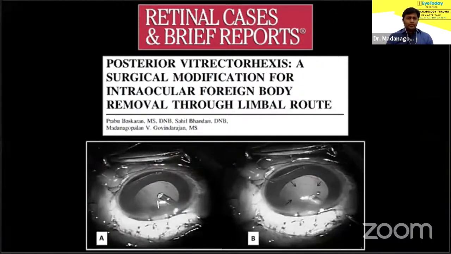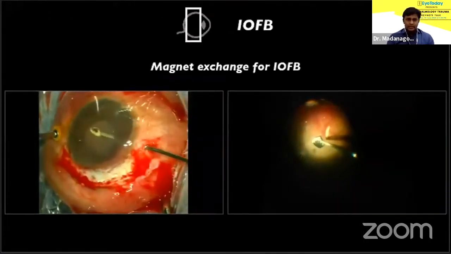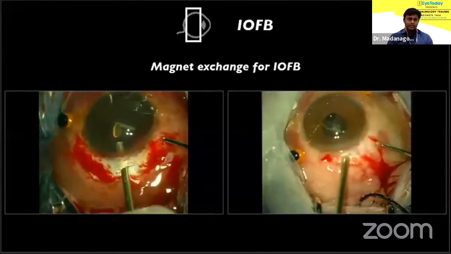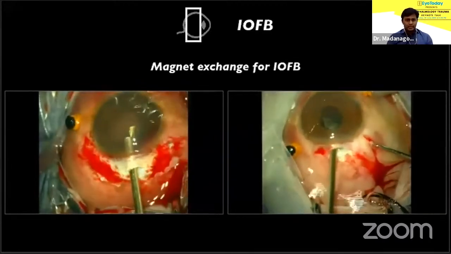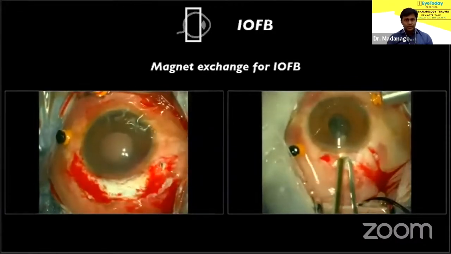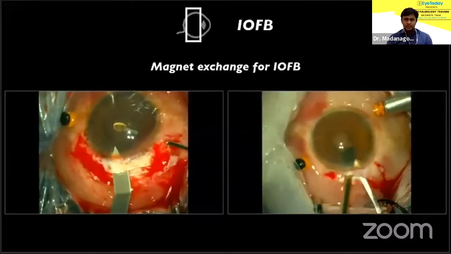We have been using the posterior vitrectorexis and limbal delivery of the foreign body, as that is comparatively easy when compared to removal through a sclerotomy with bulky forceps. We have also reported this in RCBR. Of course, lens status after trauma is very important when you're employing this technique. This is how a magnet handshake technique is used in both these instances. Lens was damaged and had to be removed. I have used two magnets to gently remove the intraocular foreign body. We find that the large sclerocorneal tunnel used here is more accommodating of the bulky three-dimensional foreign body and is self-sealing as well.